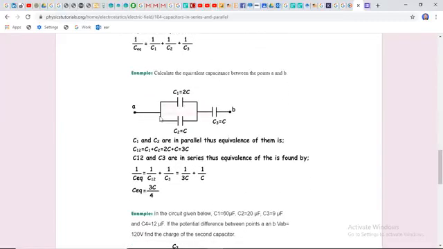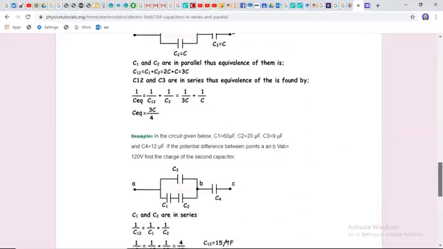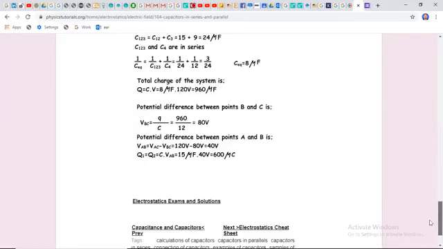And there's a third case: capacitors are not only connected in series or only in parallel, they are also used in a combined form of series and parallel. That is, we observe two of them in series with each other, and the combination of these two is in series with C3. So this is the concept of equivalent capacitance in series, in parallel, and in the combined way.